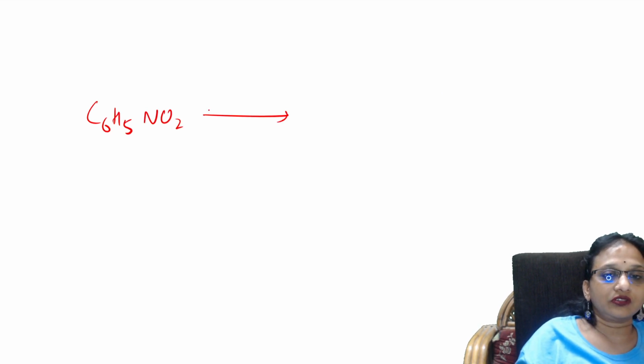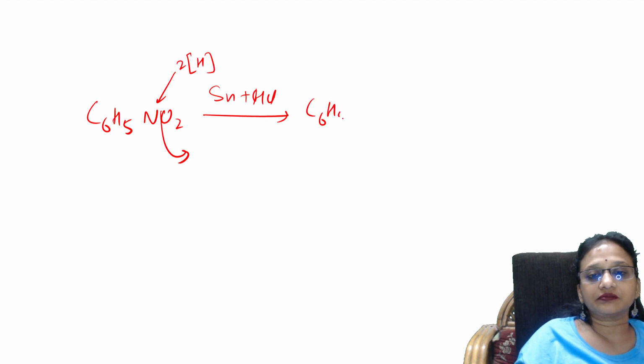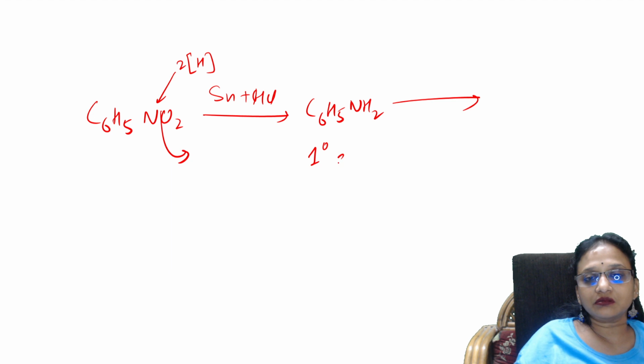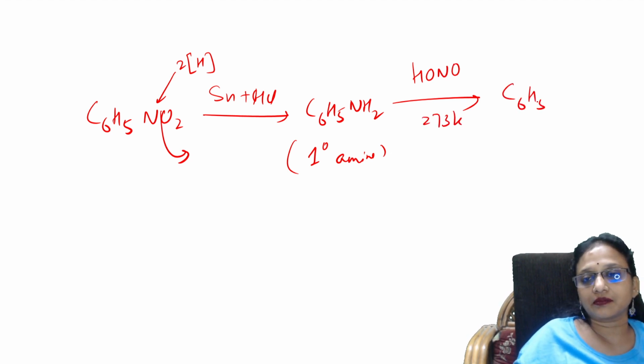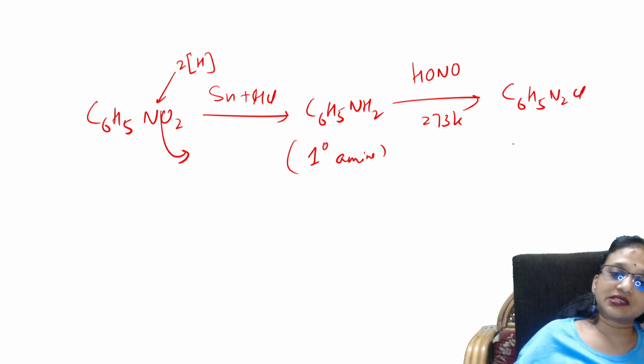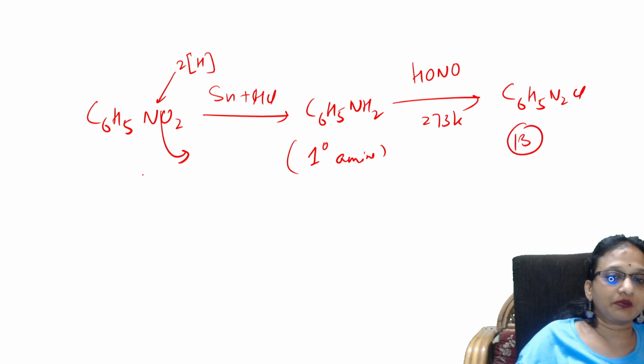So let us take the first one. C6H5NO2 with your reducing agent. What will it give me? Oxygen gone, hydrogen added. So you get aniline. So this is a primary amine, correct? Yes. So primary amine with HONO, that is your nitrous acid at 273 Kelvin, will give me what? BDC. This is compound B. This is compound A.